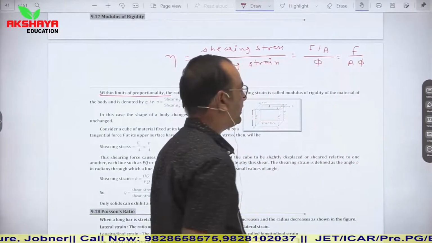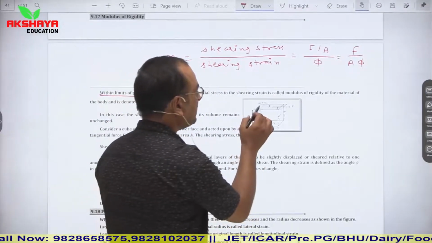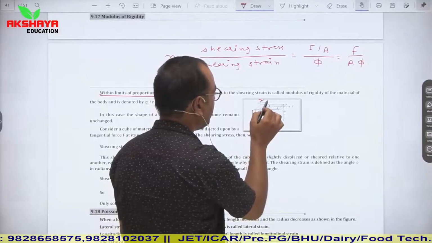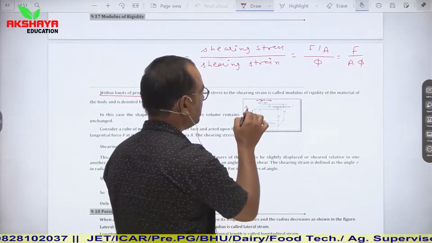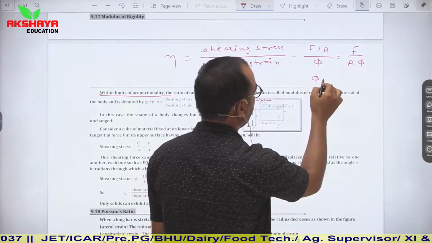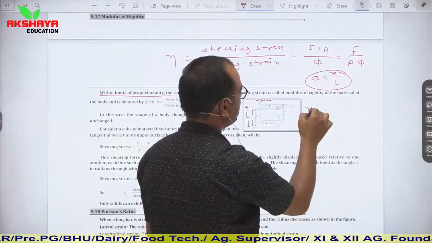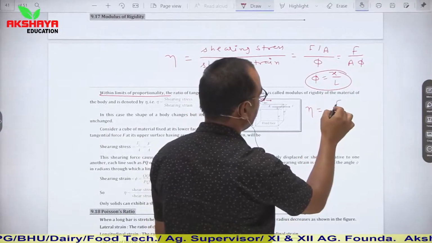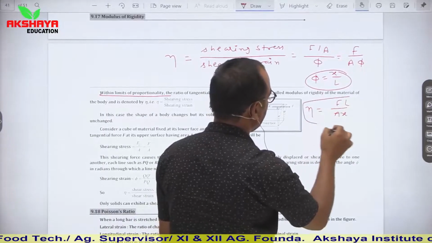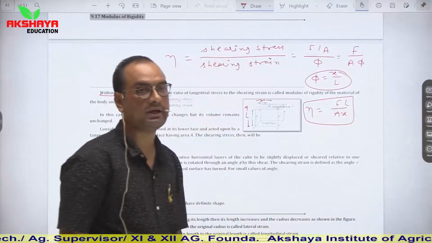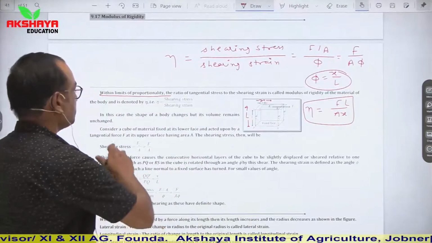Let us say it is displaced by amount x and there is no change in its length, then phi is equal to x upon L. So modulus of rigidity is equal to F upon Ax, and into L in numerator. So FL upon Ax. This is the concept of modulus of rigidity.